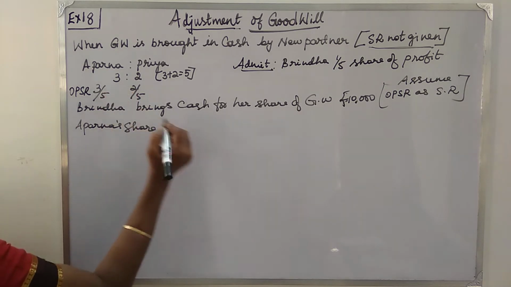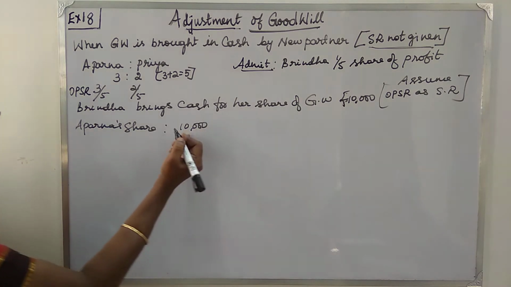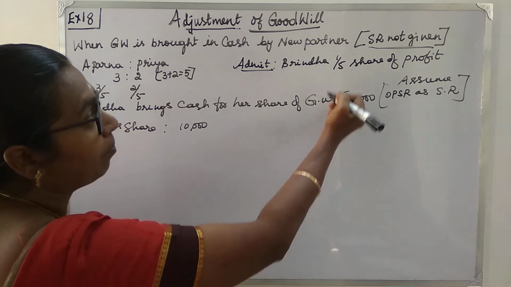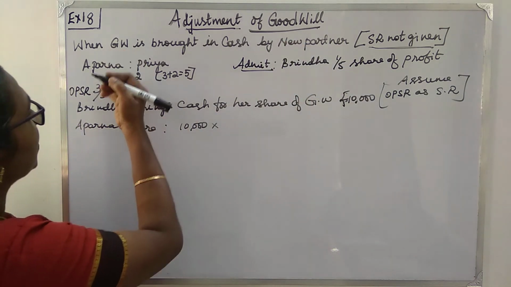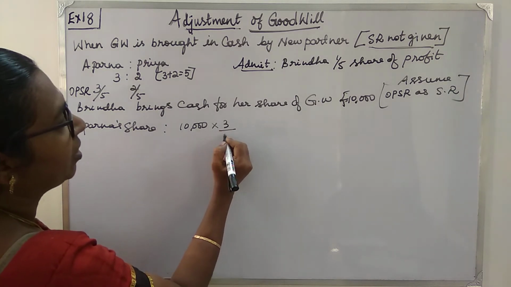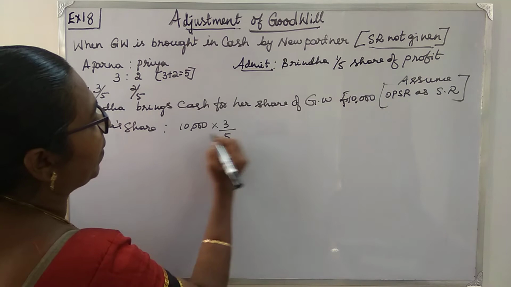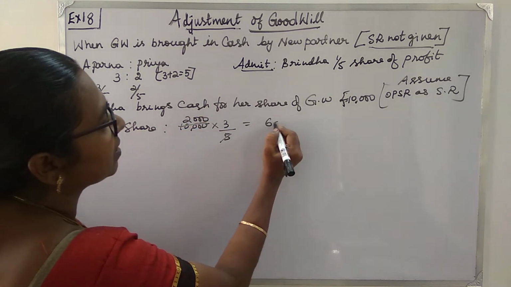That is 3/5. Now where did we get this 10,000? 10,000 is the amount of goodwill money brought by Brinda. So 10,000 into Aparna's old share of 3/5. So 5 2s are 10, 3 2s are 6,000.